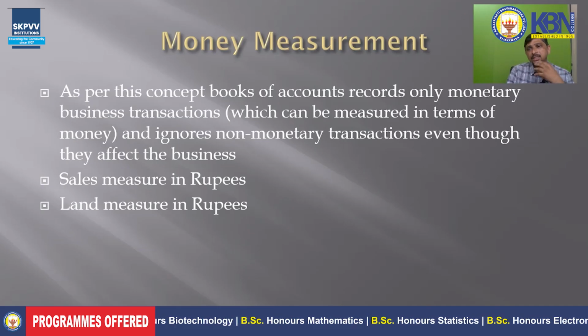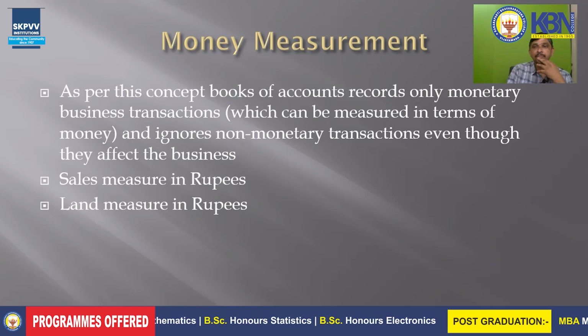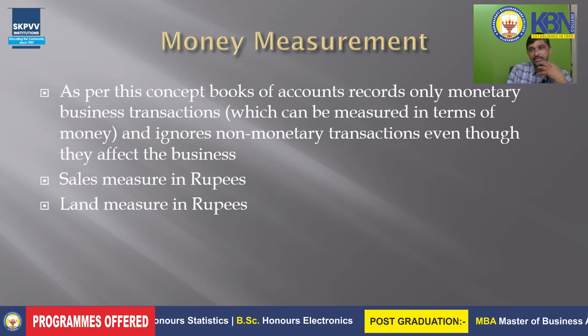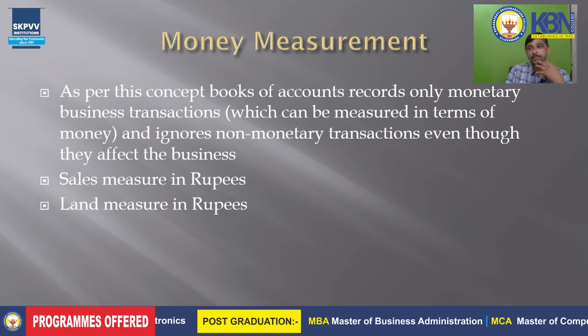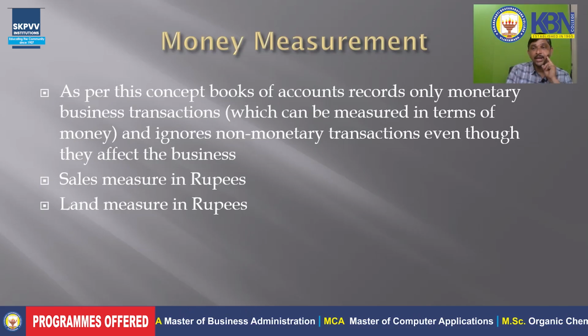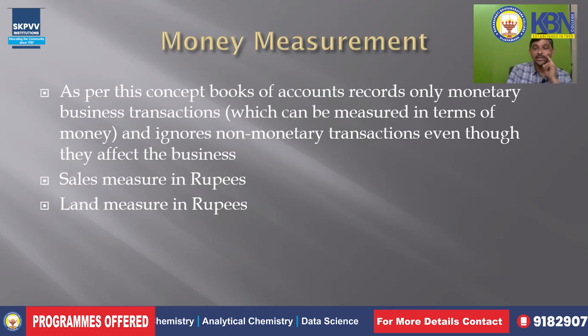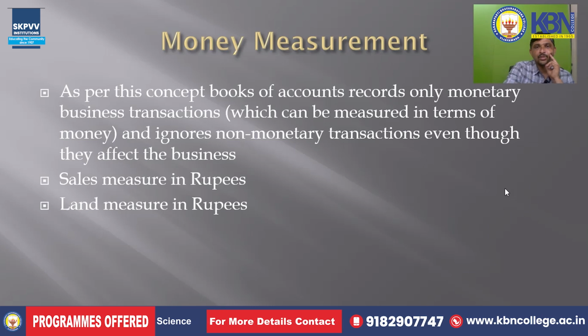It could not reach its targets, so it affected the business negatively. Even so, we can't write down this decrease in sales, profits or revenue caused by the conflict between the production manager and sales manager. So these are non-monetary transactions. We can't measure them. So these types of transactions we ignore in books of accounts even though they affect the business.